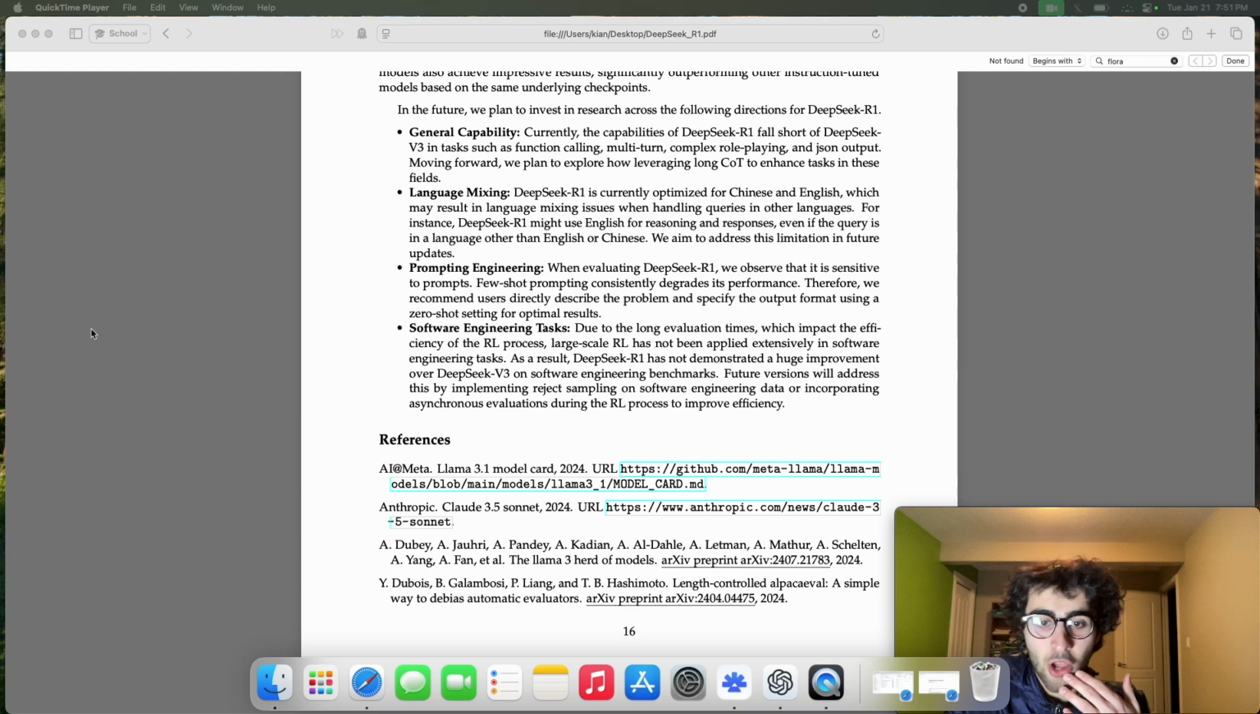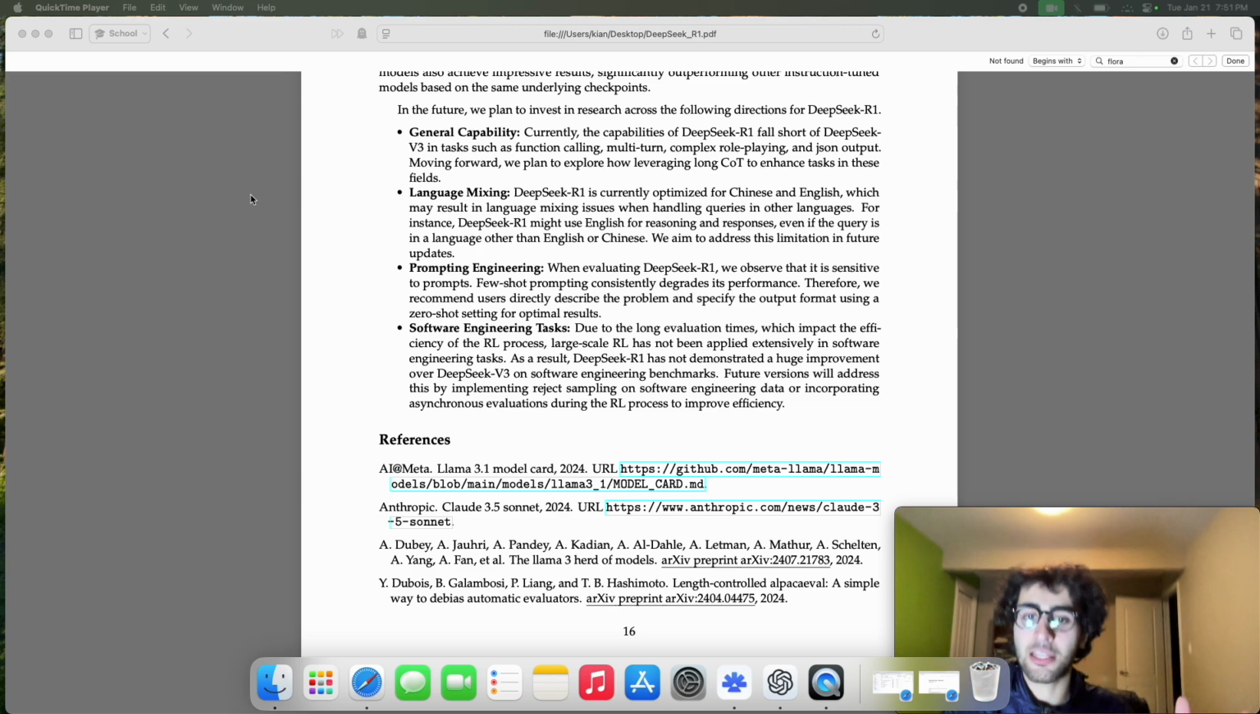And they do talk about some future goals. The first one is to leverage general capability and universality, which is similar to V3, in all of these different tasks, since this one is really geared towards reasoning. And this would essentially end the bifurcation, because right now they have V3 and R1. I wouldn't be surprised if in the future they combine these two into one large language model.